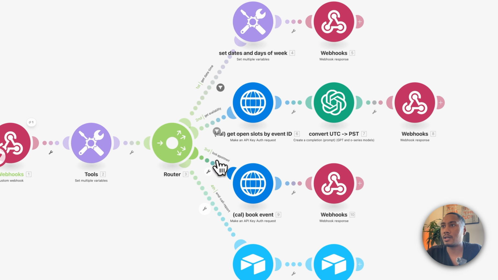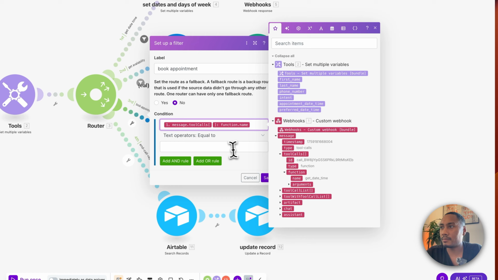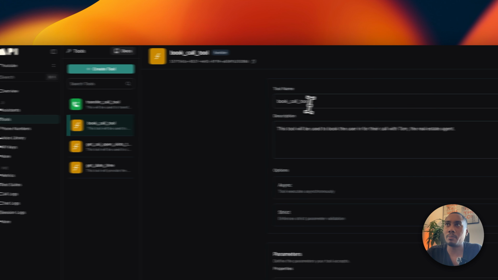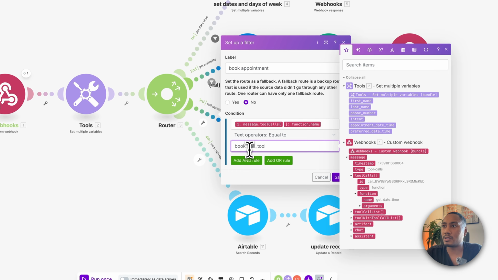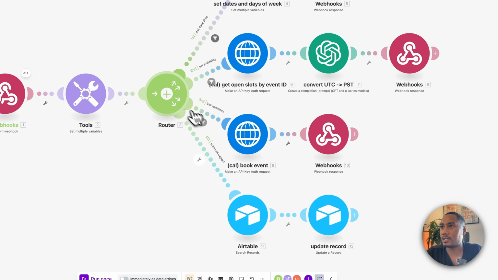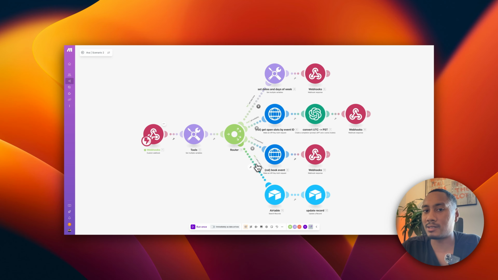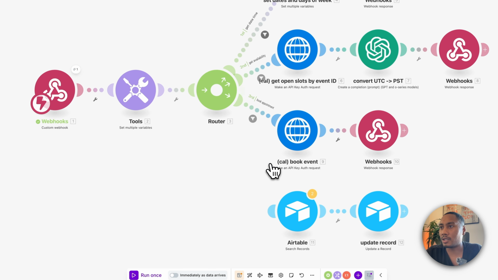Same thing with this one: tool calls function name. Let's go to Vapi. This one is going to be the book call tool. So let's copy this. If it equals the book call tool, we're going to continue down this path. Now this path, we don't have set up yet because of the end call report. We need to wait until we actually talk with our assistant and then it sends that end call data. So what I like to do is just unlink this for now so it doesn't break the scenario.